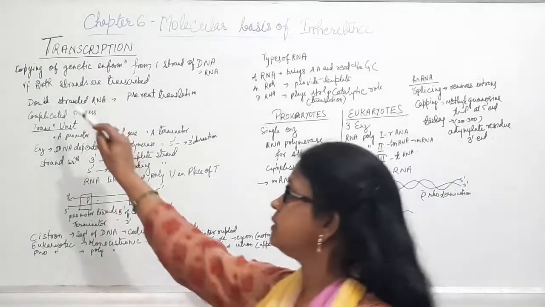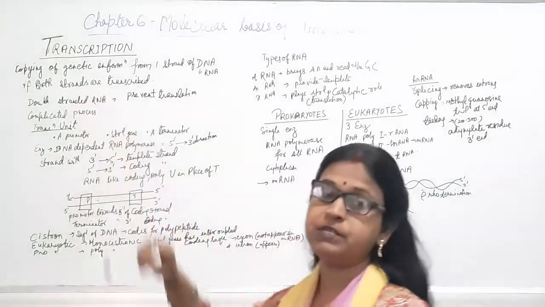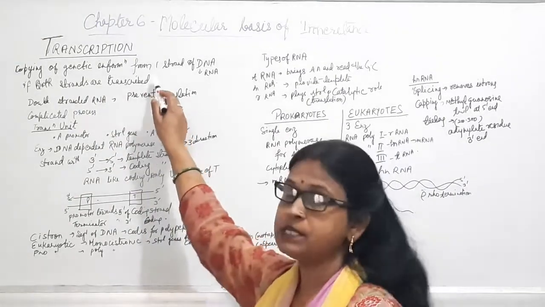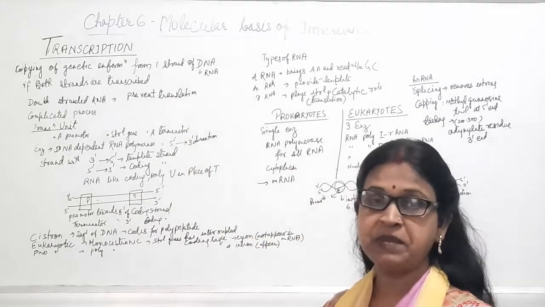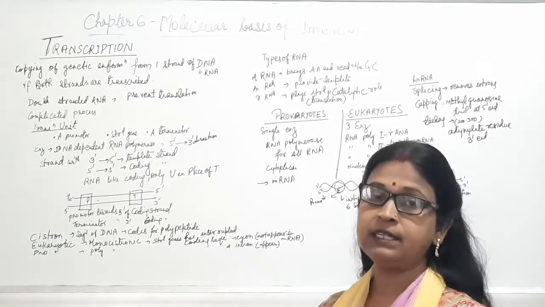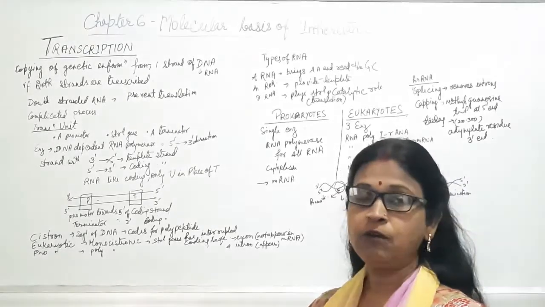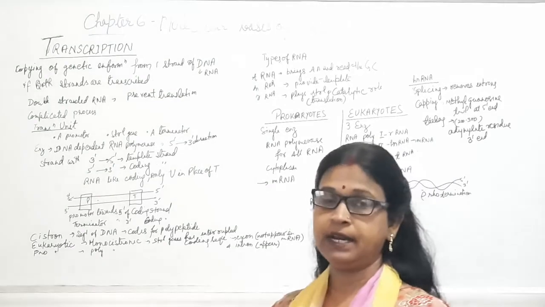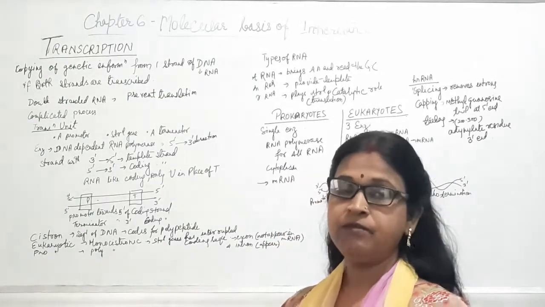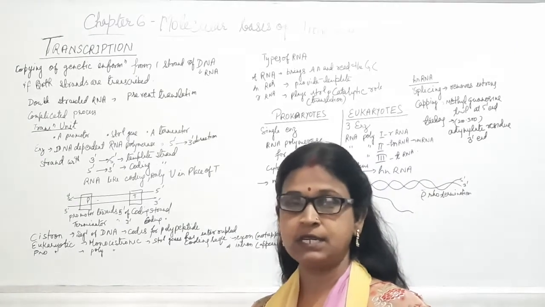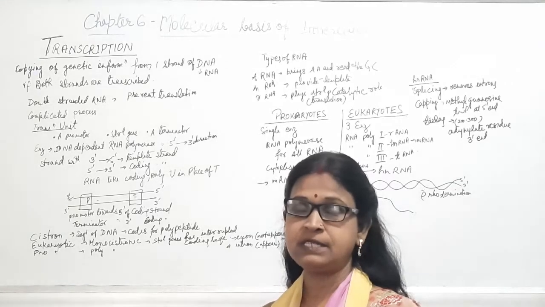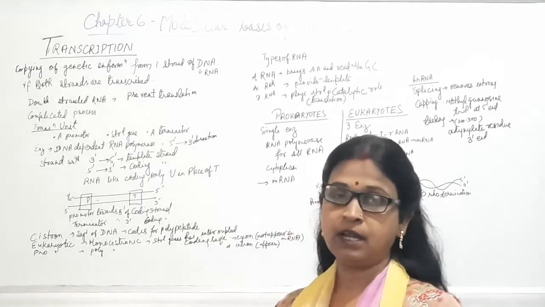Now, transcription is the copying of genetic information from DNA to RNA. So all the information in the form of nucleotide bases, base pairs present on DNA, is transferred to the RNA, and this is known as transcription. Now, this transcribed RNA is known as the mRNA or messenger RNA, which will undergo the process of translation.